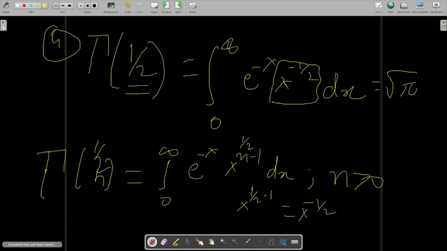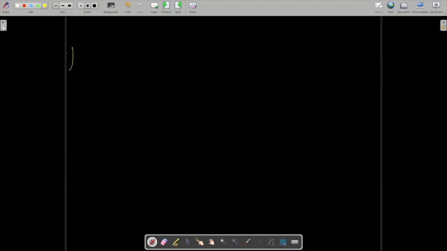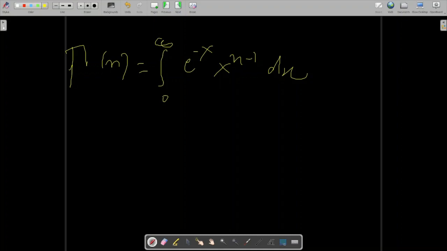Don't even go into the proof of how gamma function is defined for negative fractions. I told you that negative fractions are allowed in gamma value. Gamma n is equal to the integral from 0 to infinity of e to the power minus x, x to the power n minus 1 dx, where n is greater than 0.